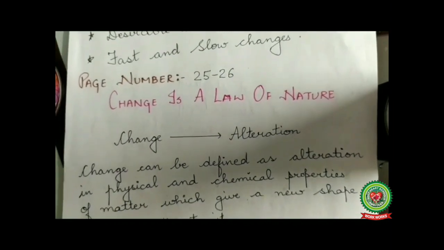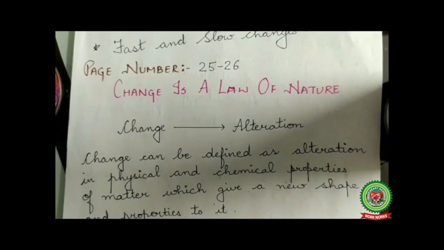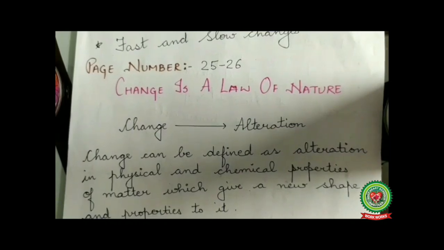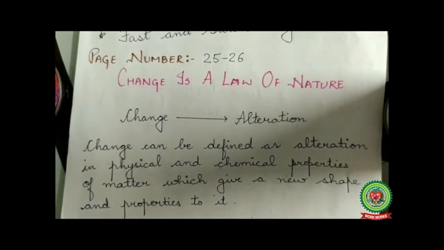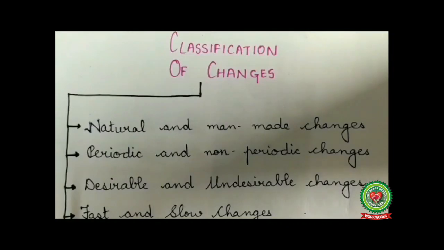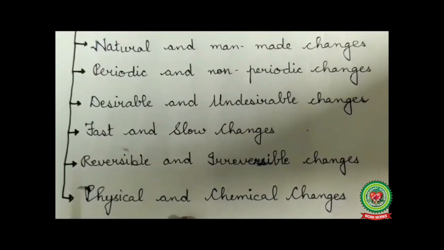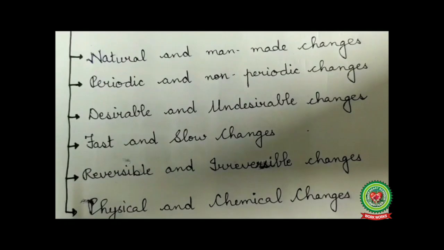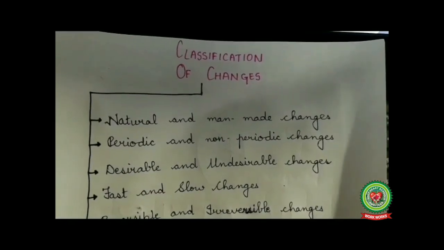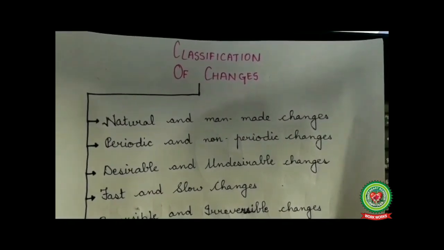So, change can be defined as the alteration in physical and chemical properties of matter which gives a new shape and properties to it. Now, next is classification of changes. Changes are classified into the following 6 categories: natural and man-made changes, periodic and non-periodic changes, desirable and undesirable changes, fast and slow changes, reversible and irreversible changes, and physical and chemical changes. Now, first we are going to discuss natural and man-made changes.